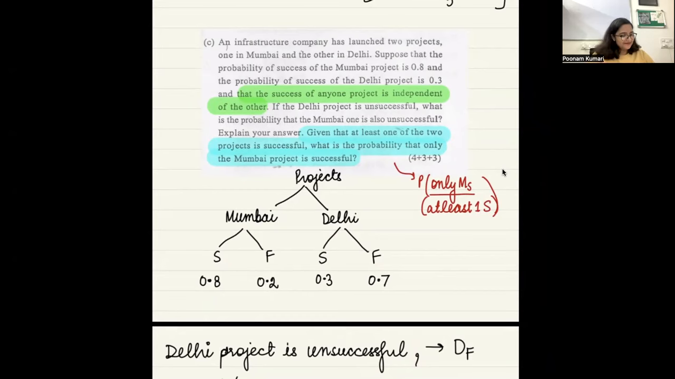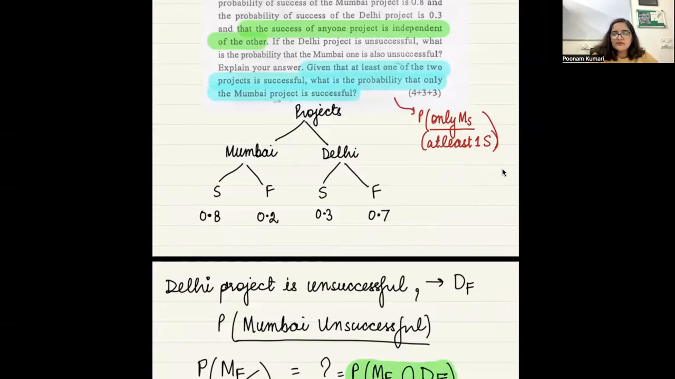What should we do? Ma'am, P of MS upon P of MS union DS. Okay. What does this mean? Ma'am, given that the Mumbai project is successful and the Delhi project is also successful, this is given, and then the probability to find is of the Mumbai project being successful. Okay. So this is actually given.